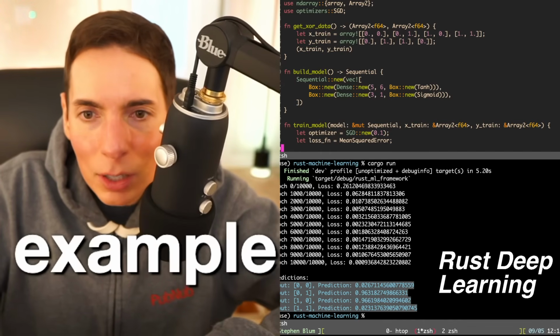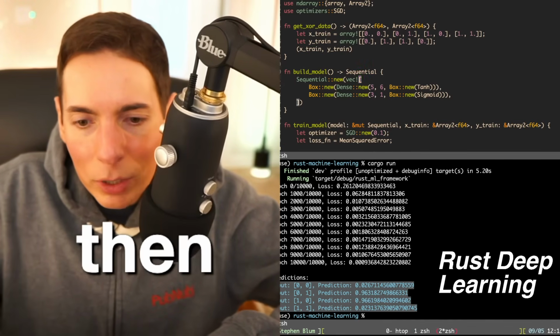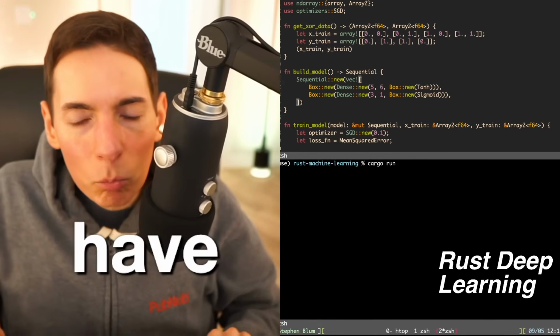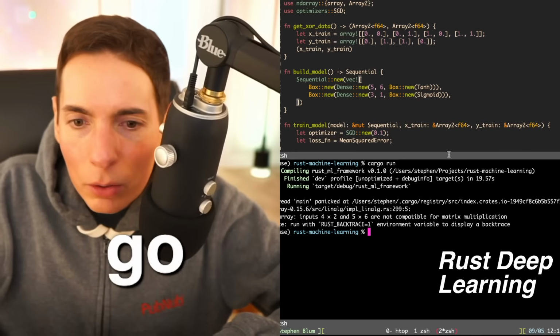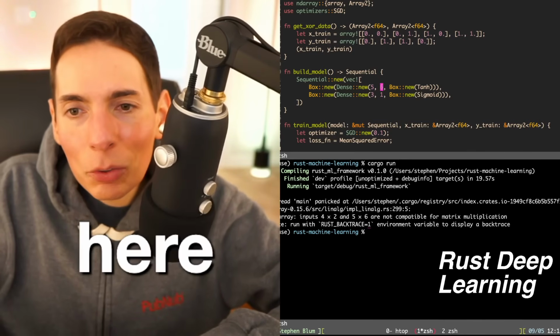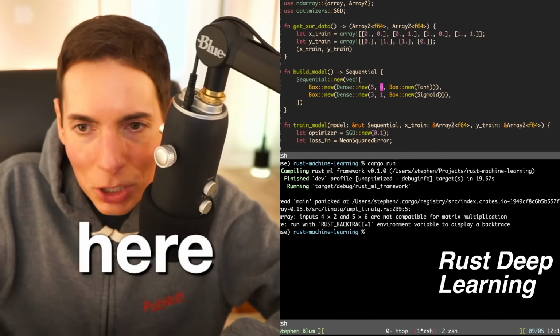For example, you can double the input, and then we'll rerun the model, and it will train a little bit more slowly because we have more neurons to build through. Wait, it panicked. I know why. Here's why. Check this out.